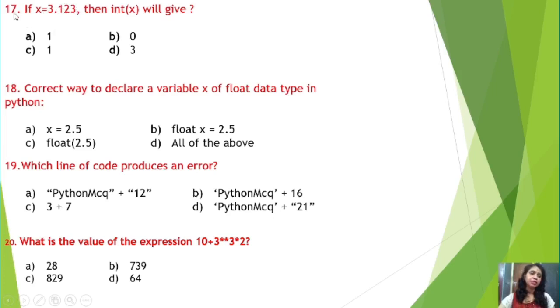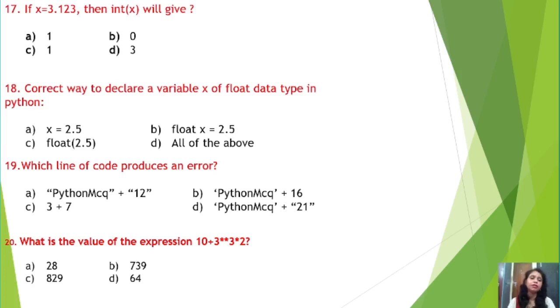Now, question number 18 says the correct way to declare a variable x of float data type in Python. So, what is the correct way? How do you declare a float data type in Python, and that variable name is x, right students? So, x equal to 2.5, this is the valid option. Float x equal to 2.5, no, this is the declaration type in C, C++ programming language.